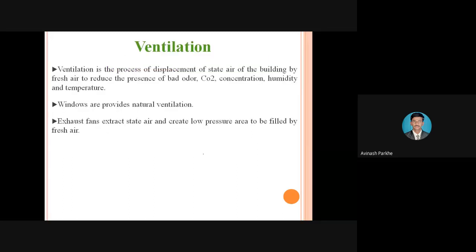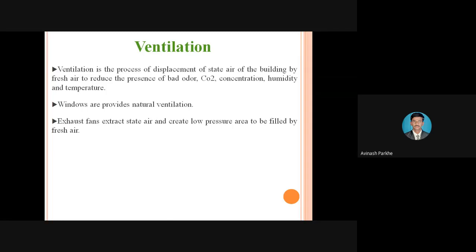And then this is ventilation. So what is meant by ventilation? Ventilation is the process of displacement of stale air in the building by fresh air to reduce the presence of bad odor, CO2 concentration, humidity, and temperature. Ventilation, because if you take the example of a chemical industry.